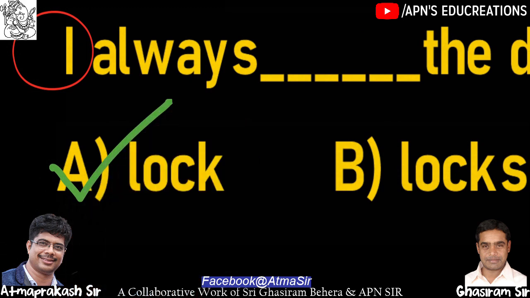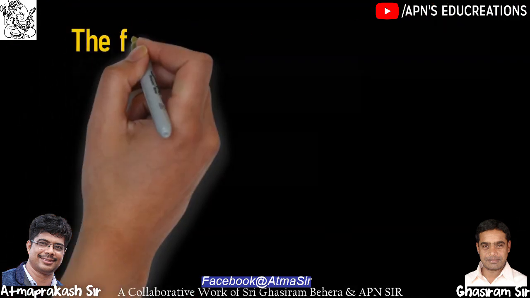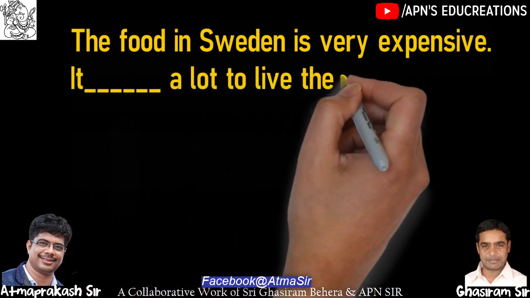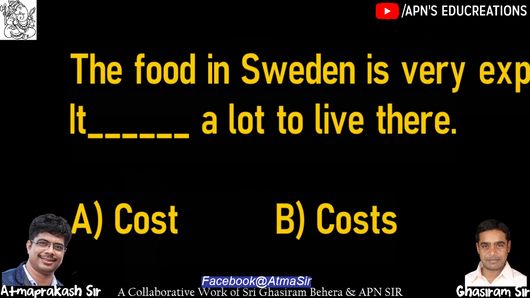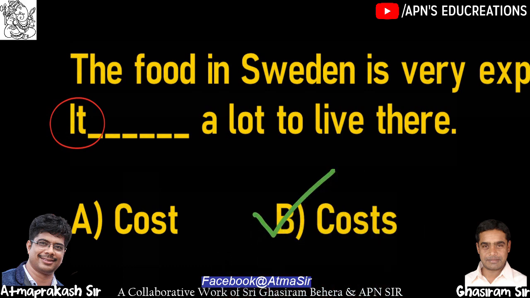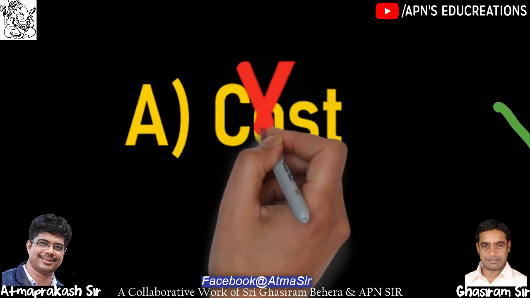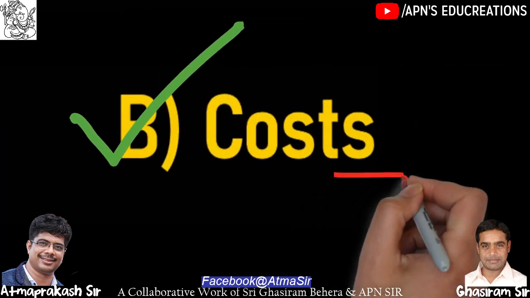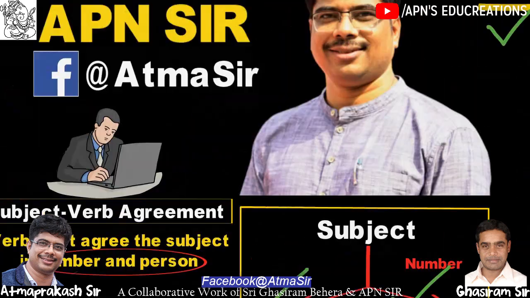Let us take one more example. The food in Sweden is very expensive. It does a lot to live there. The subject in the second sentence is it. It is not a first person, not a second person. It is a third person. Hence, the right answer will be costs, not cost. The right answer will be with the S form. So, costs is the right answer.